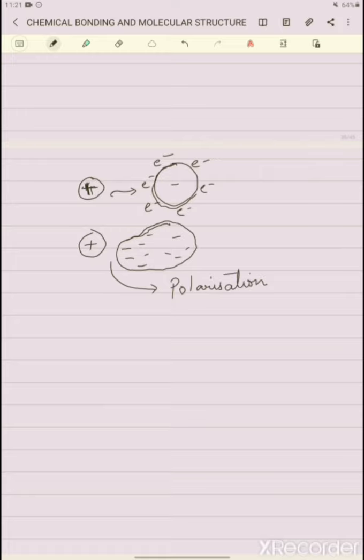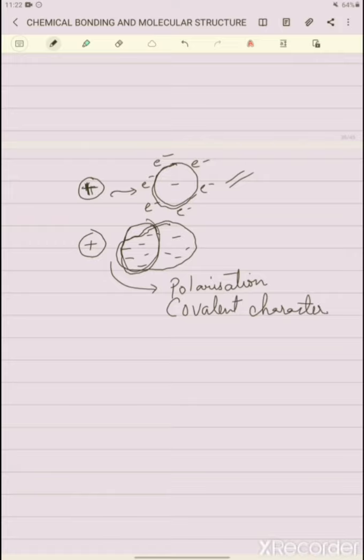Poles are created now, and electrons are accumulated more towards this side, which means electrons are being shared. At first the cation and anion were separate, but when the positive charge comes close, the negative cloud gets polarized and tends to move towards the positive charge. So it is a kind of covalent nature where sharing of electrons is taking place.